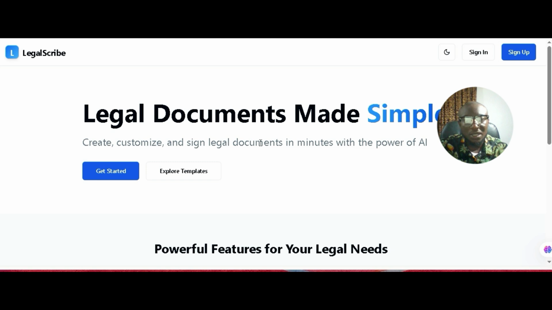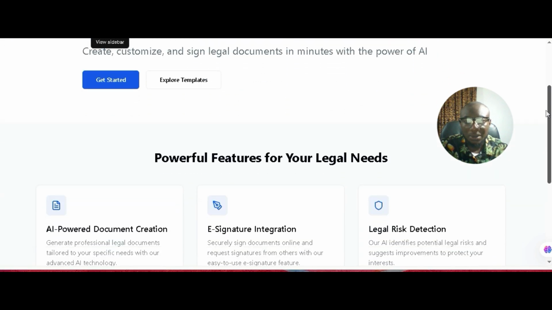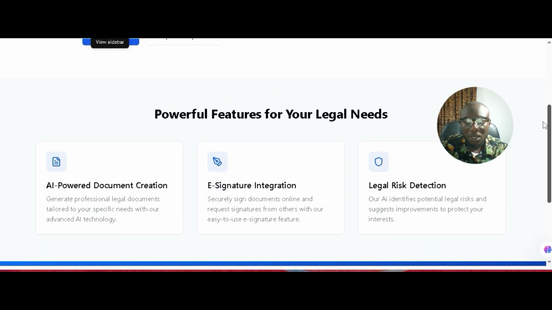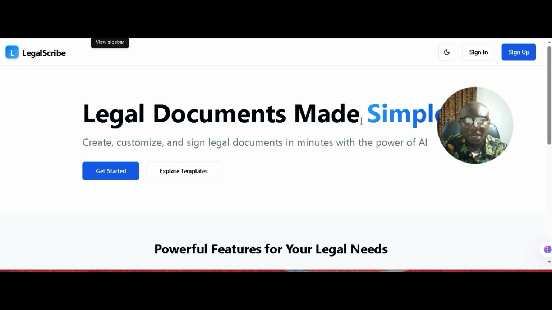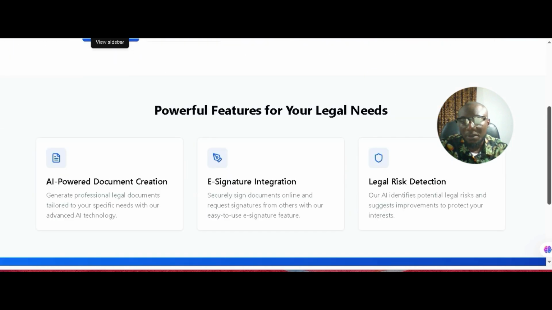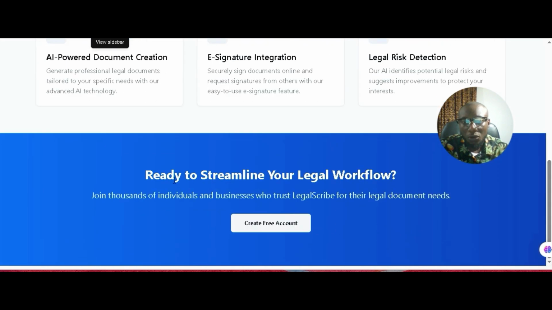But what happened is that it's giving us one of the app's features on the landing page. This landing page is not supposed to have this, because this legal document is a feature inside the app. So you'll still come and customize more on this landing page.